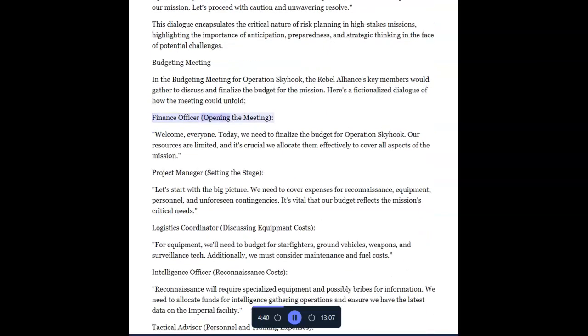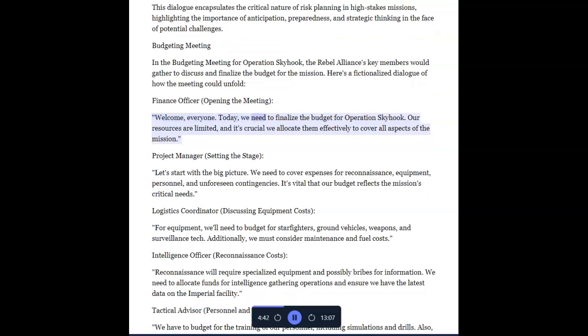Finance officer, opening the meeting. Welcome, everyone. Today, we need to finalize the budget for Operation Skyhook. Our resources are limited, and it's crucial we allocate them effectively to cover all aspects of the mission.